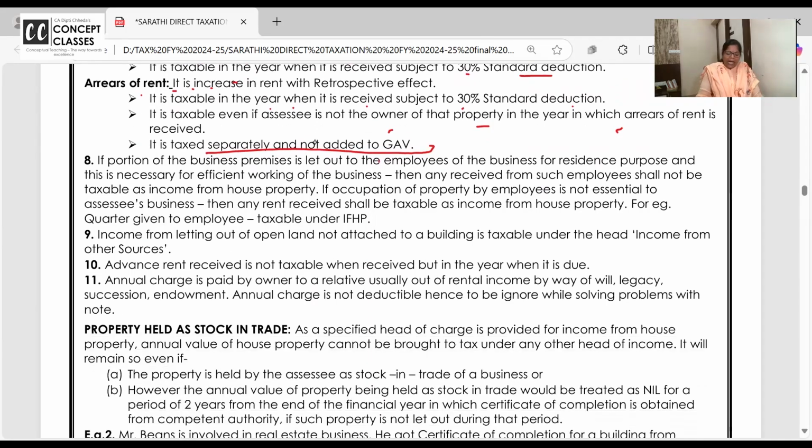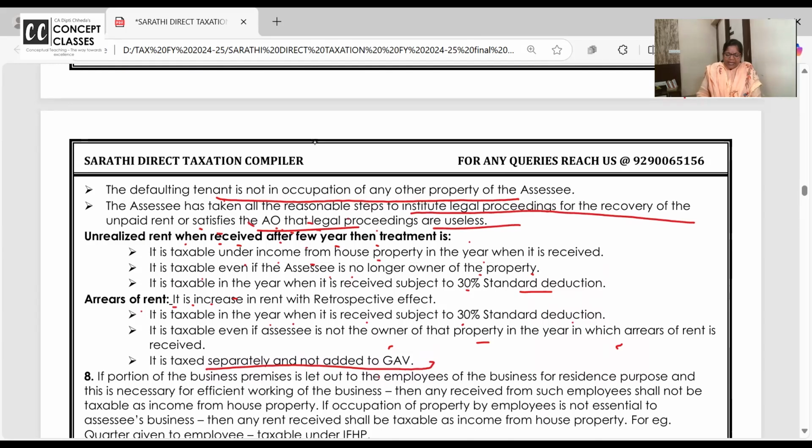5 minutes more I'm taking. But before that, shall I conclude that unrealized rent and arrears of rent is clear to all of you? Yes. Look, one more treatment you all should remember. Unrealized rent: when you don't realize, deduct. When you receive, tax. Arrears of rent: when you don't realize, no effect, no treatment. When you receive it, then tax it separately. Don't allow it to merge anywhere with your GAV.